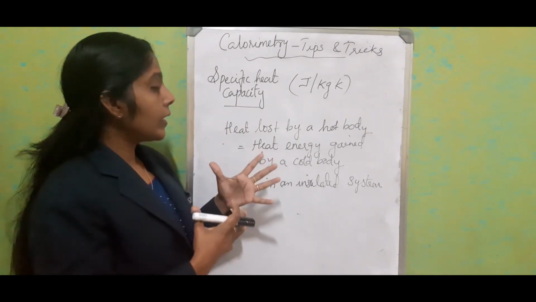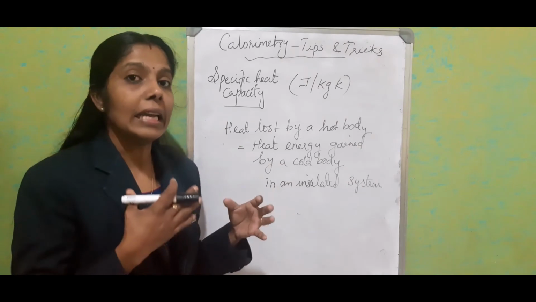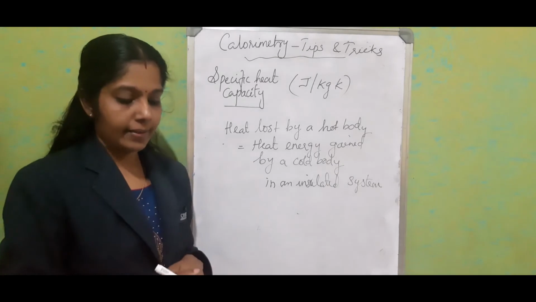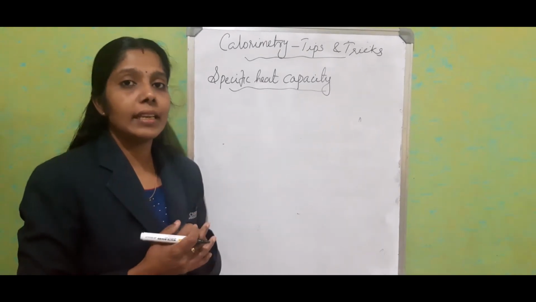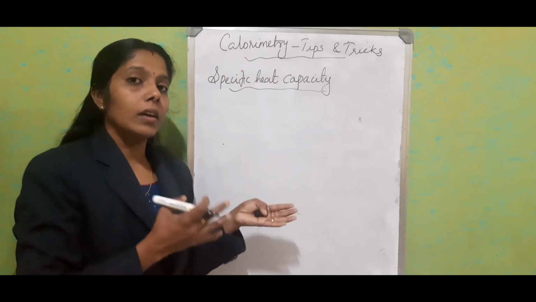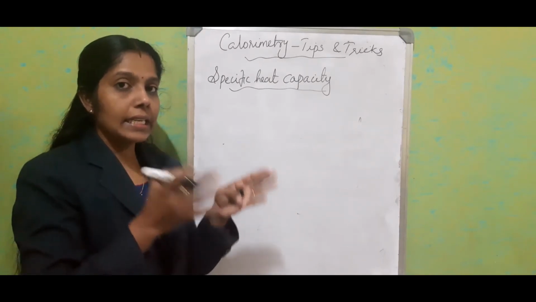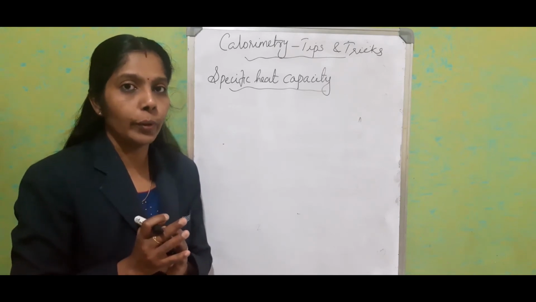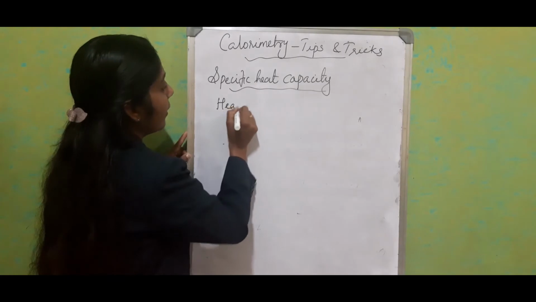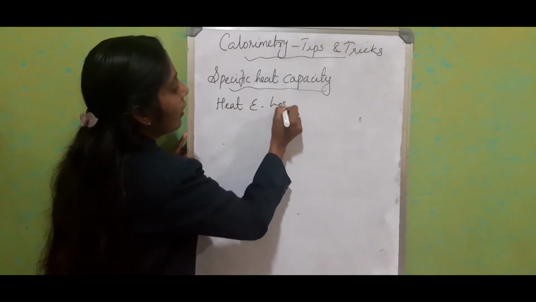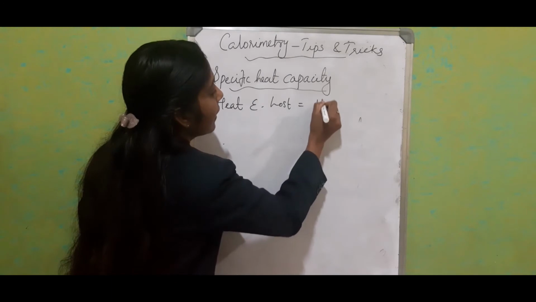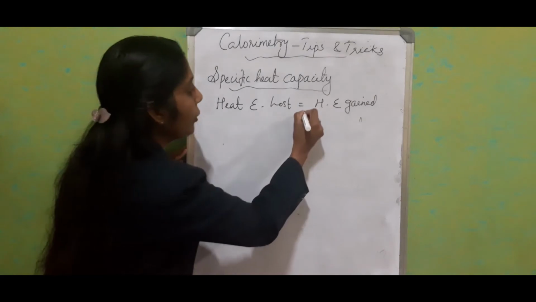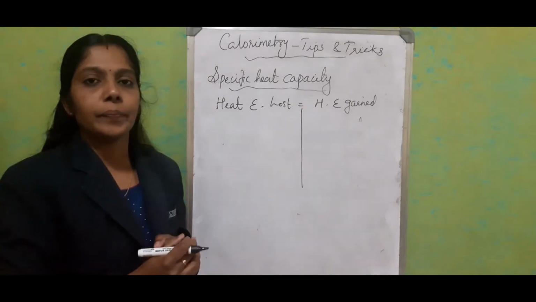Okay, we are going to see how to score marks in the numerical section if it is related to specific heat capacity. We know that this section is completely related to the principle of mixtures. Heat energy lost by the hot body is equal to heat energy gained by the cold body. So, heat energy lost is equal to heat energy gained. I am going to split it this way.